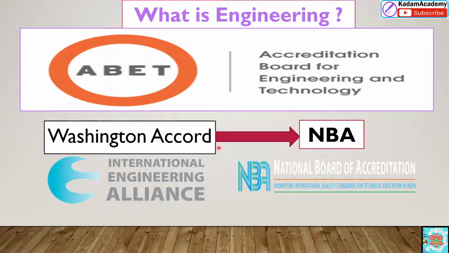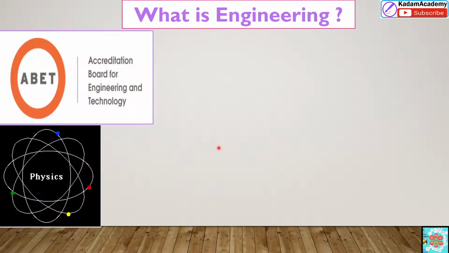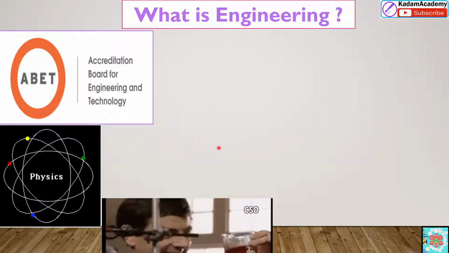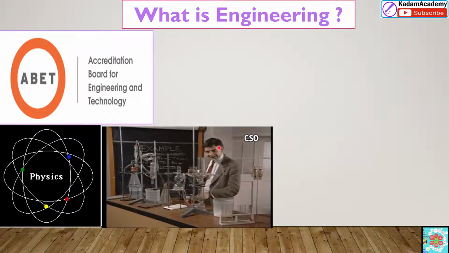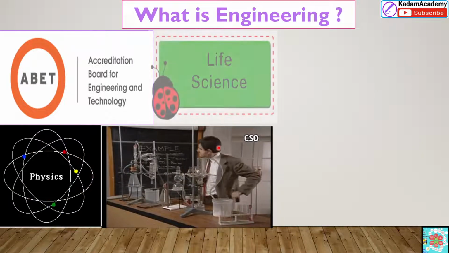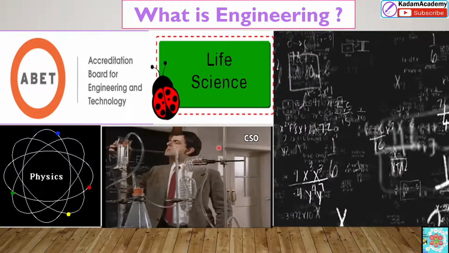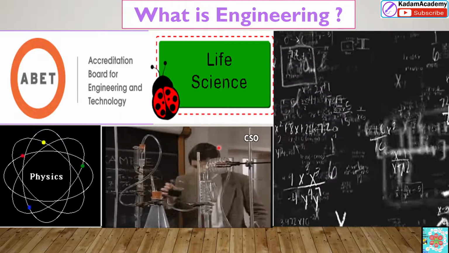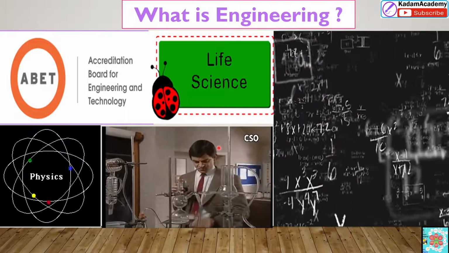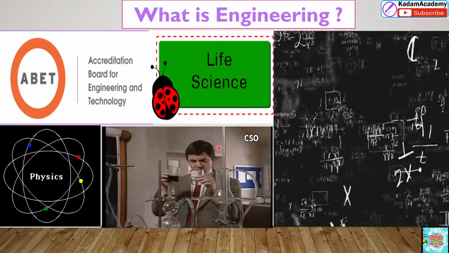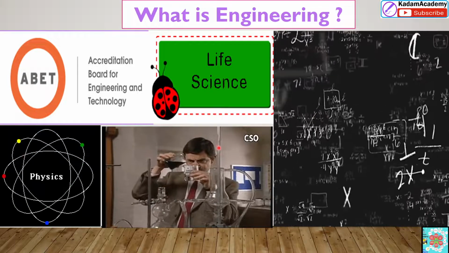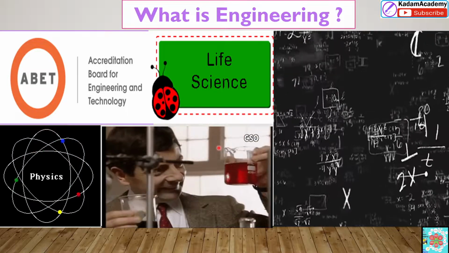So friends, what is engineering as defined by ABET? ABET has defined engineering as the profession in which the knowledge gained in physics or chemistry or life sciences and mathematics is applied to make products in large quantities that increase the prosperity of man. So this is the engineering definition by ABET.